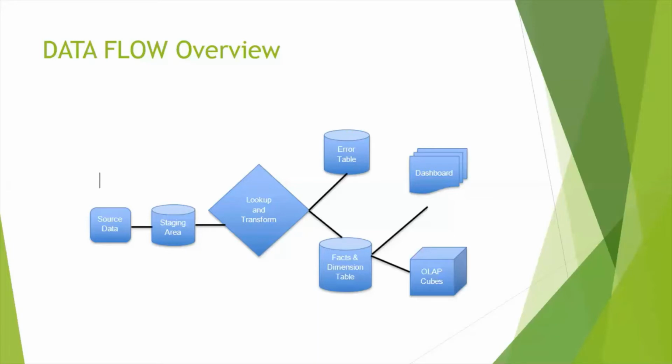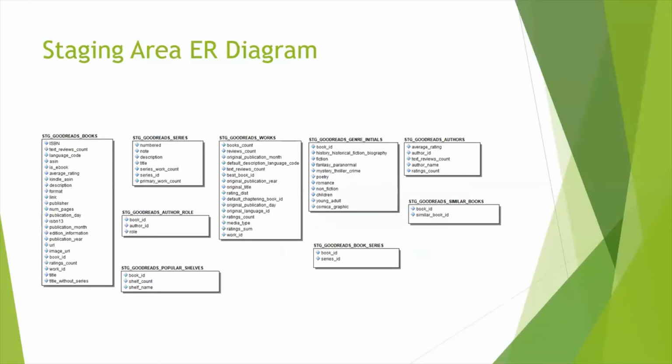Once the data warehouse was complete with facts and dimension tables, we used different tools like Tableau and RStudio to create dashboards and visualizations. We also created an OLAP cube for better analysis and understanding of the measures based on the dimensions available to us.